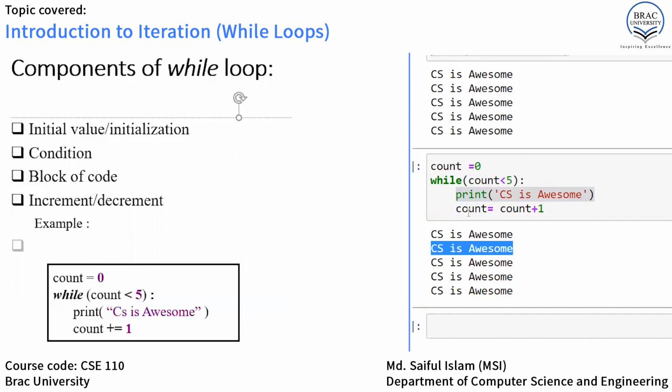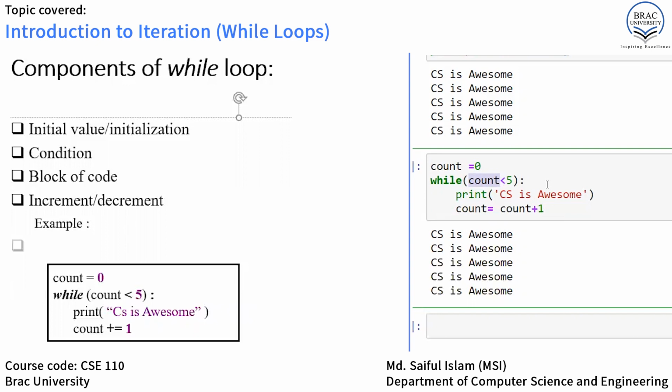Again this line will be executed. Here count is 1 and we are adding another 1, so count will become 2 and it will be stored in count. Again it returns to the condition. Here count is 2, so 2 less than 5 is true. It will enter here and print "CS is awesome", and again this line will be executed. When the counter is 3, the condition is also true. When the counter is 4, the condition is also true, and so on.